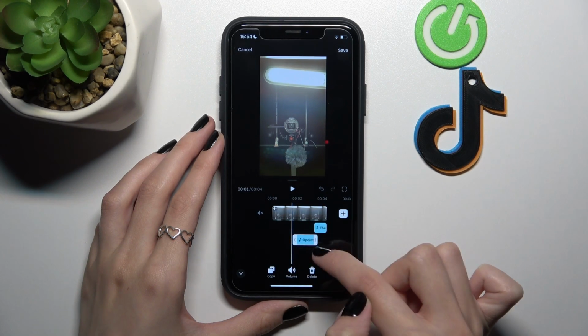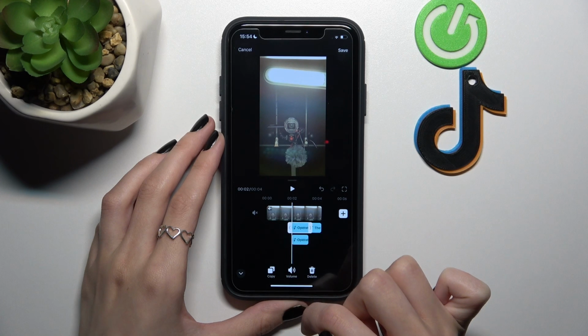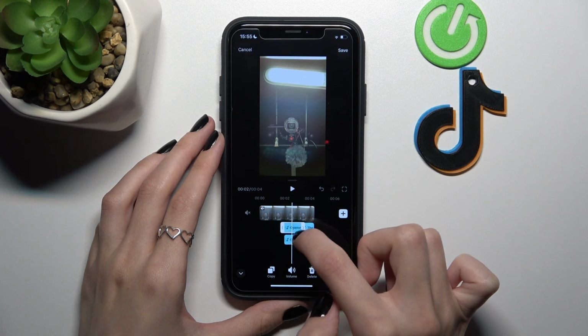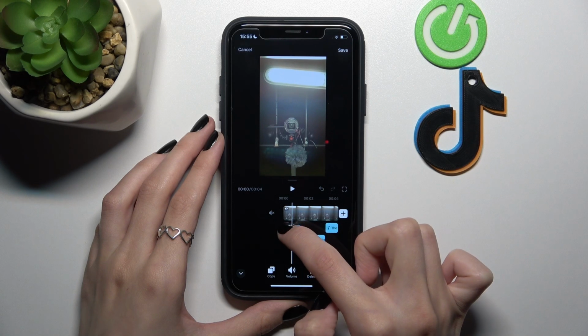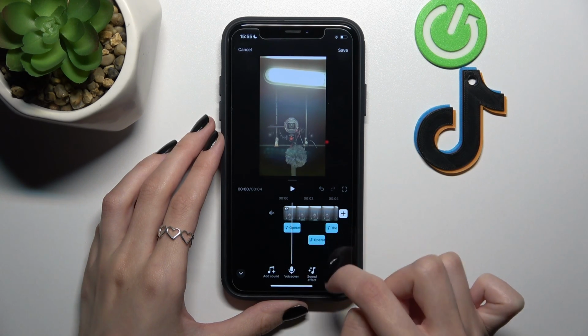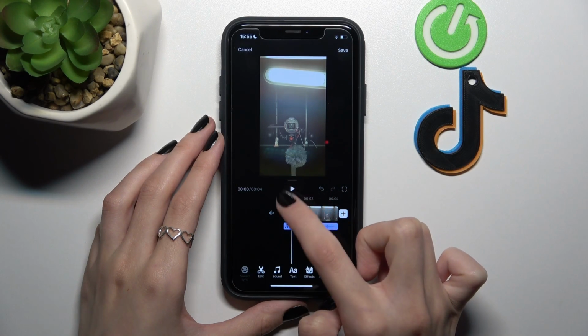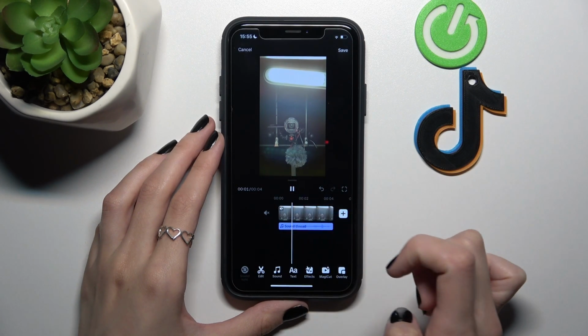You can also copy the selected sound and, for example, add it to the start and to the very end. So guys, let's check the result after clicking on this play icon.